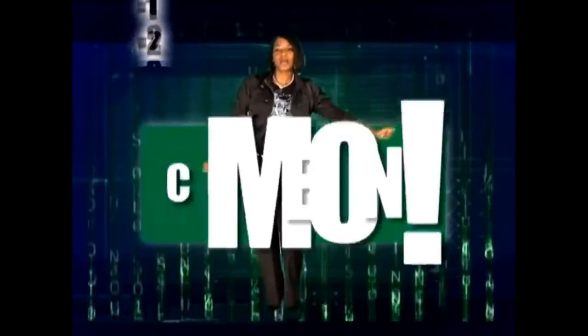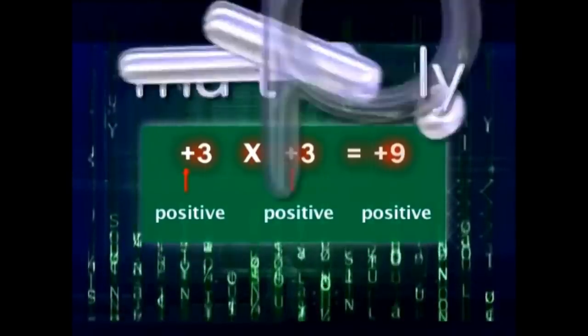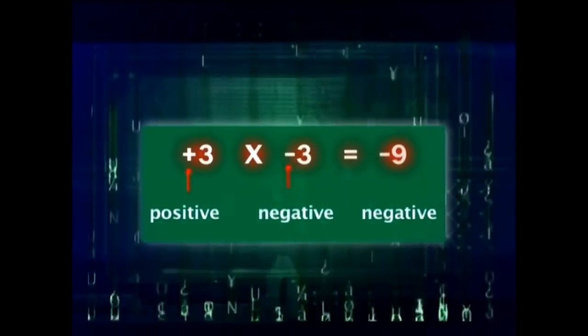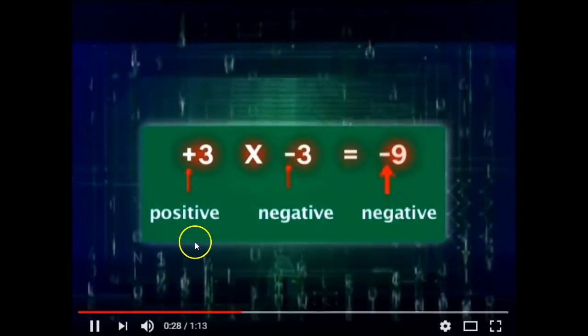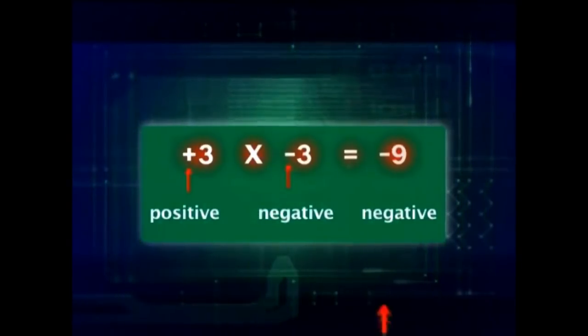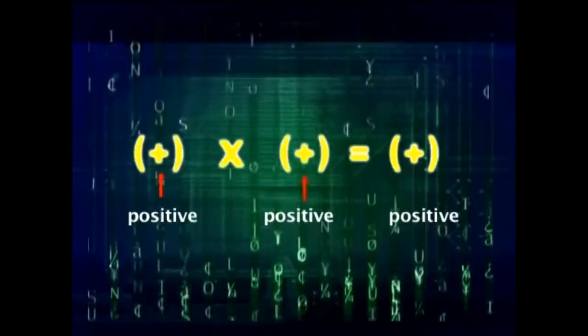Class, we're going to multiply integers. That's positive and negative numbers. Whole numbers and their opposites. Come on, let's multiply. The same sign, the product is positive. Different sign, the product is negative.